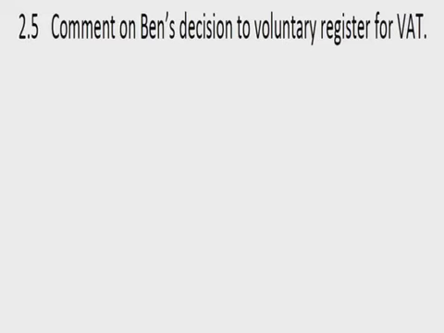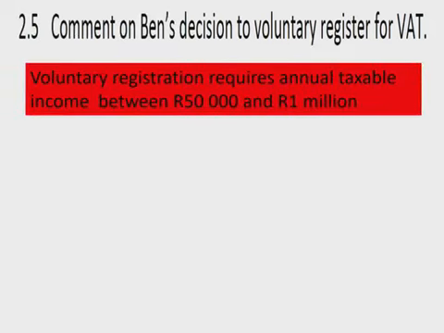Okay, so what does 2.5 say? It says, comment on Ben's decision to voluntarily register for VAT. So remember, to volunteer, you need to earn more than 50,000. If you want to volunteer, it has to be an annual turnover of between 50,000 and a million. If it's more than a million, he's compelled to register, which means it's compulsory registration.